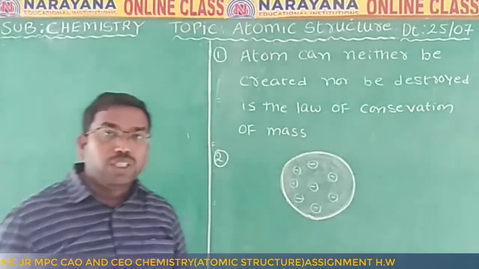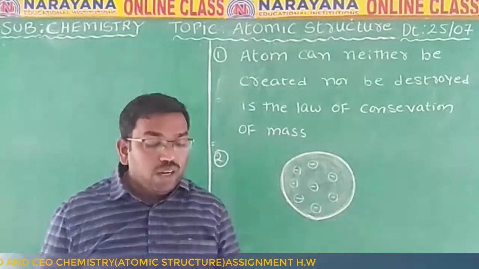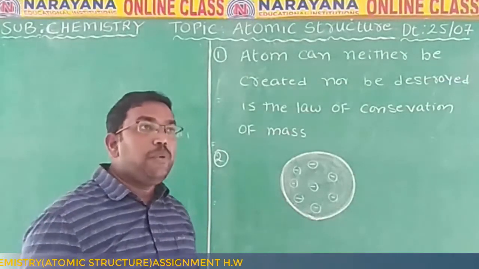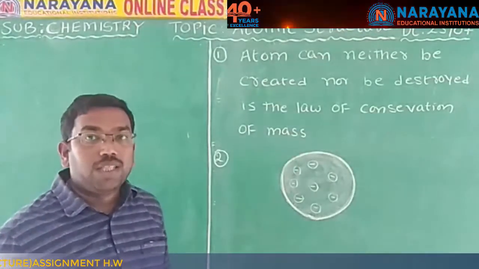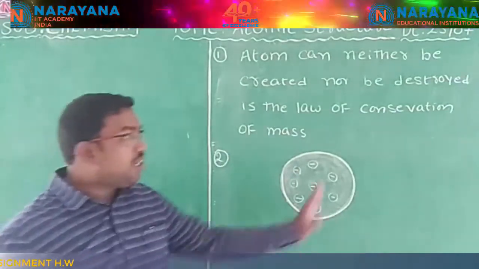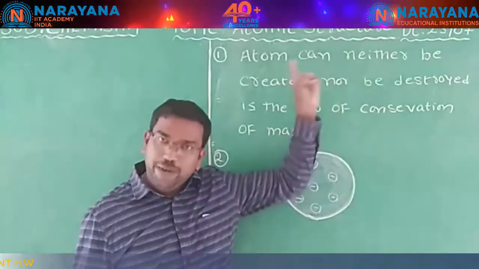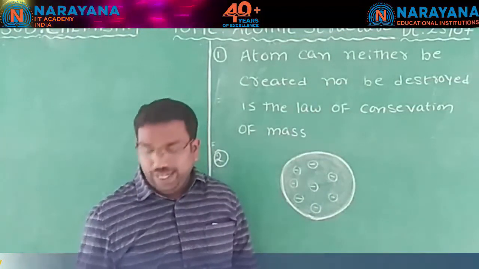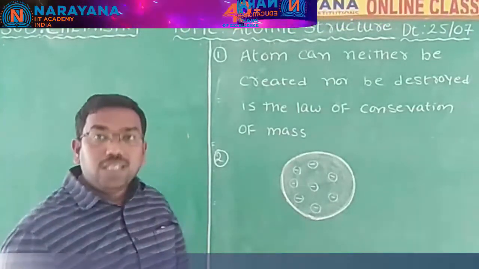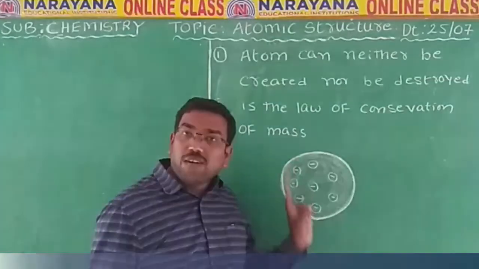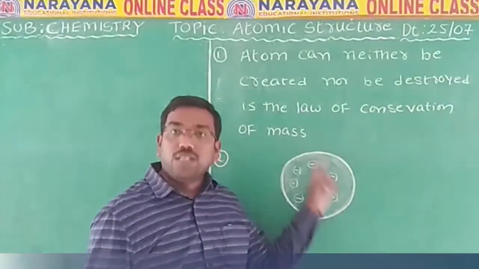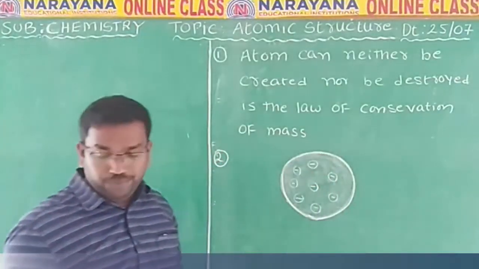The second question was, which of these is not a contribution made by J.J. Thomson? The first option is the discovery of the electron. It was made by J.J. Thomson. The second option is the discovery of the atomic nucleus. The atomic nucleus was not discovered by J.J. Thomson. It was discovered by Rutherford.